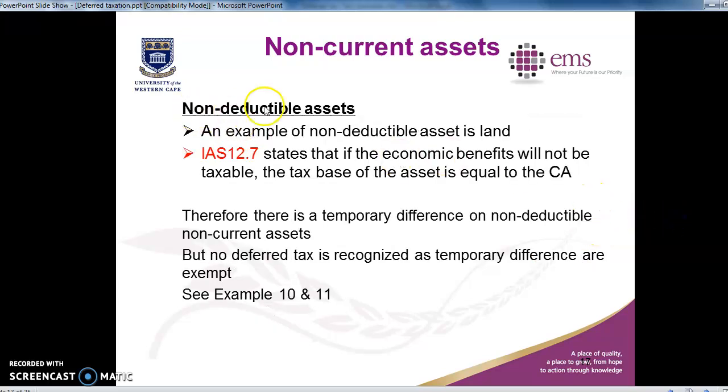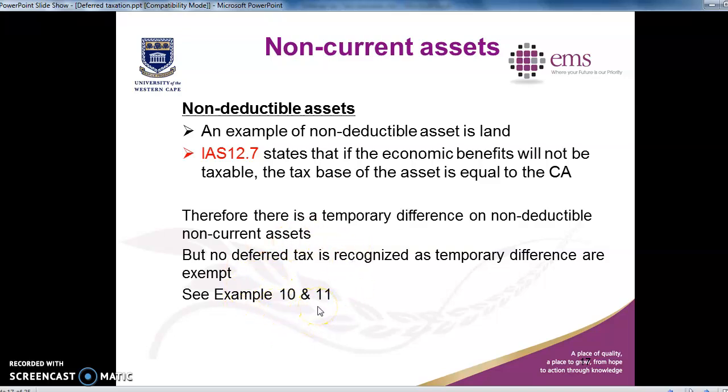And then we have the second type, which is non-deductible assets. An example of a non-deductible asset is land. IAS 12 paragraph 7 says that if the economic benefits will not be taxable, the tax base of the asset is equal to the carrying amount. Therefore there's a temporary difference on non-deductible non-current assets, but no deferred tax is recognized as the temporary difference is exempt.